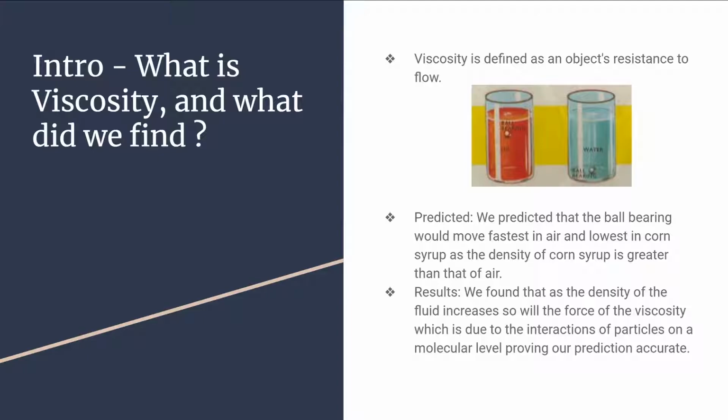We initially predicted that the ball bearing falling through our given cylinder would move fastest through air and slowest through corn syrup, as corn syrup is much denser than air. The interactions between the metal ball bearing and the molecules in the higher density corn syrup would slow it down through friction. This was in fact correct, and the results were confirmed by our data. We found that it is indeed true that an increase in the density of the fluid will increase the force of viscosity due to the interactions of particles on the molecular level.